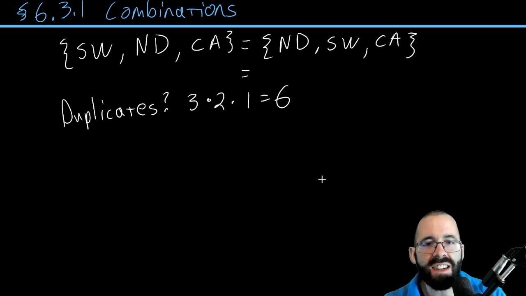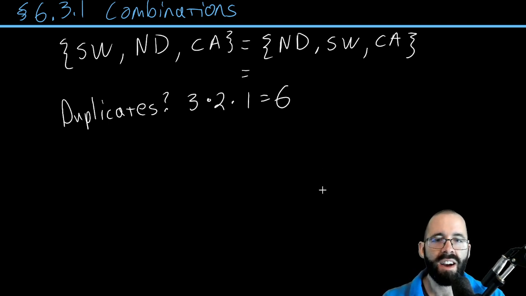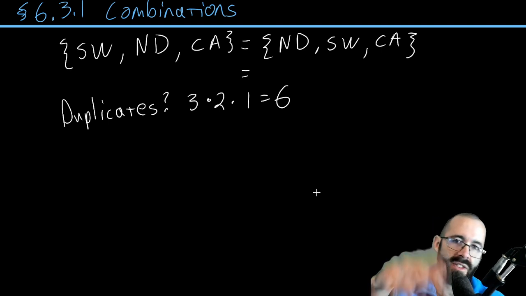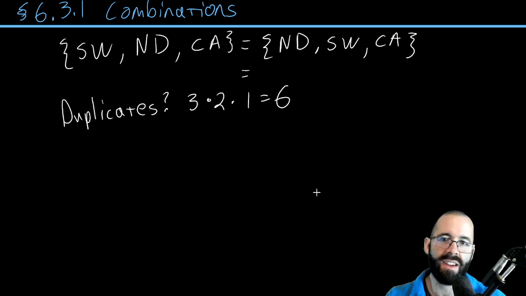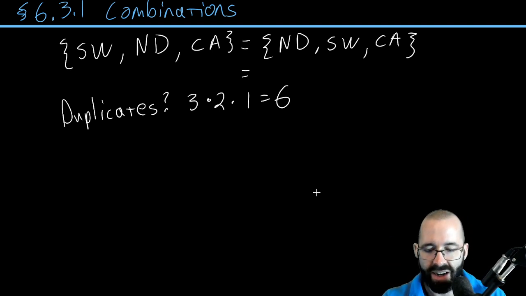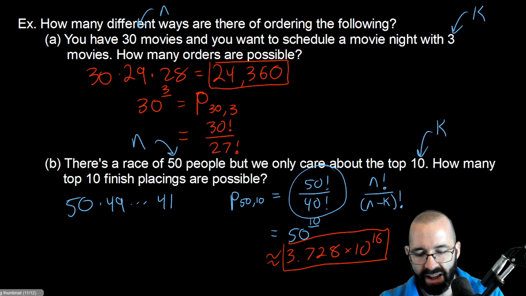So there are actually 6 ways of writing the same movie night, assuming the order doesn't matter. We could watch Star Wars first, second, or third. We could watch Napoleon Dynamite, then whichever one of the other 2 is remaining, and then Con Air gets stuck in the last spot.